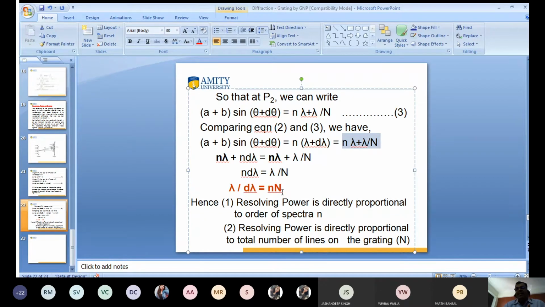Where small n is the number of orders, and capital N is the total number of lines on the grating.